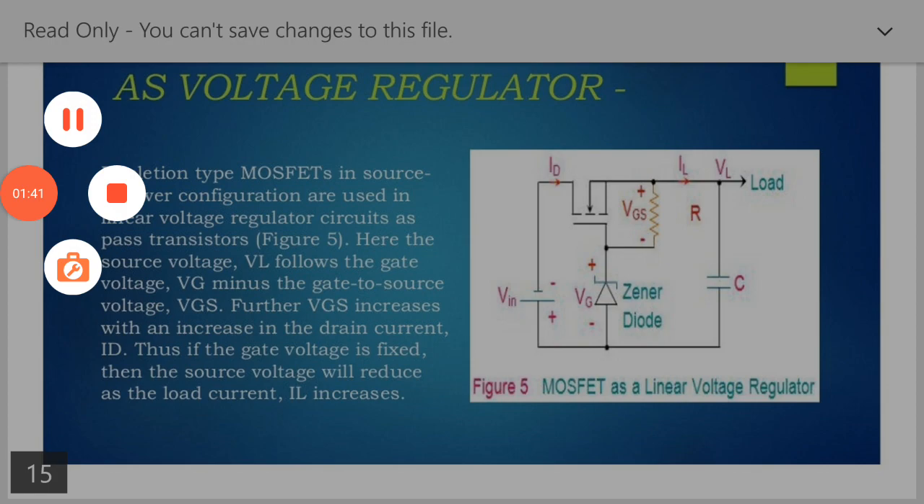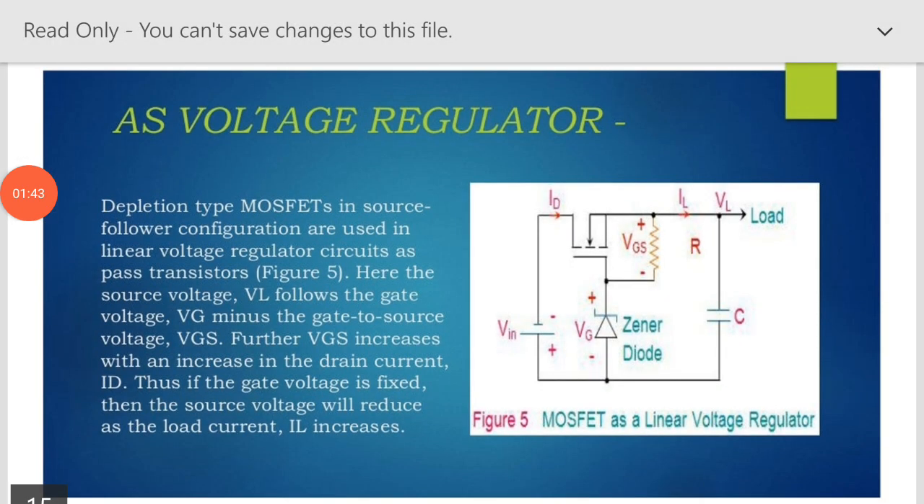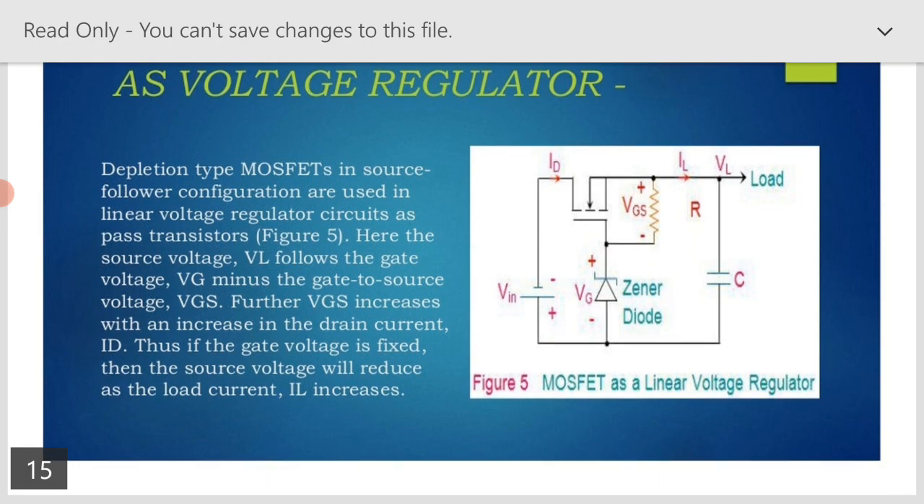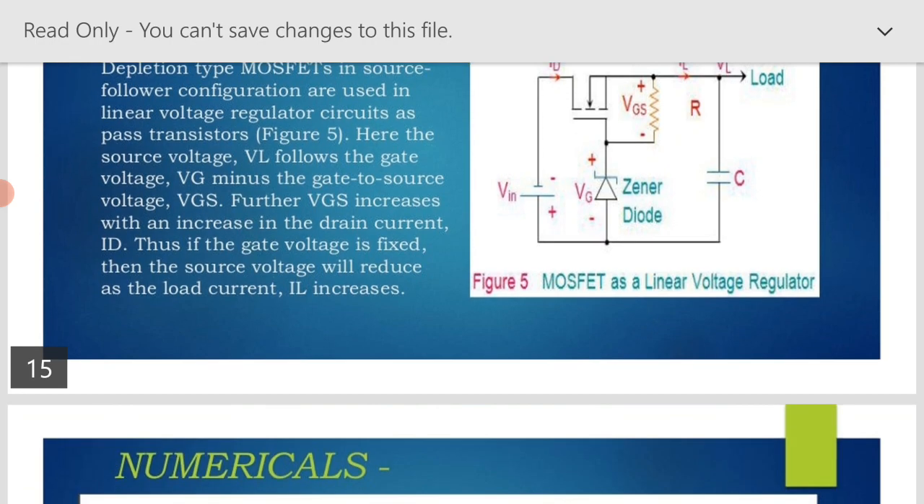The next application is MOSFET as a voltage regulator. Depletion type MOSFETs in source follower configuration are used in linear voltage regulator circuits as pass transistors. Here the source voltage VL follows the gate voltage VG minus the gate to source voltage VGS. Further, VGS increases with an increase in the drain current ID. Thus, if the gate voltage is fixed, then the source voltage will reduce as the load current IL increases.